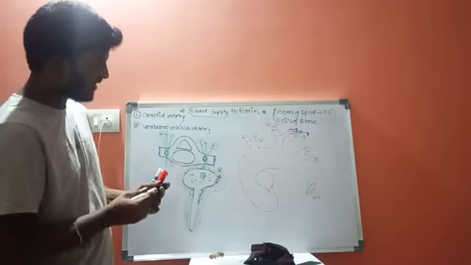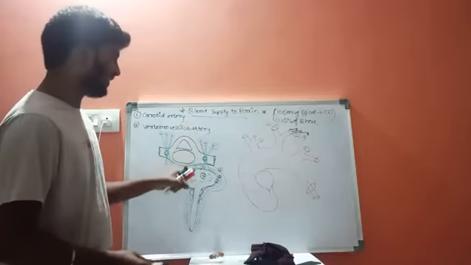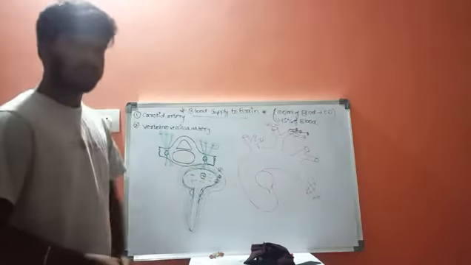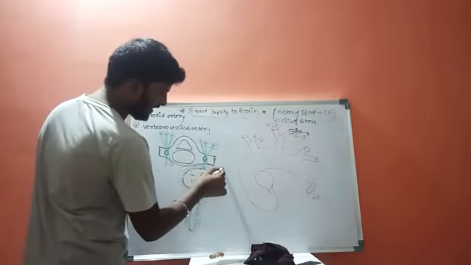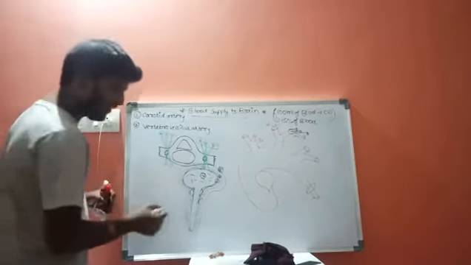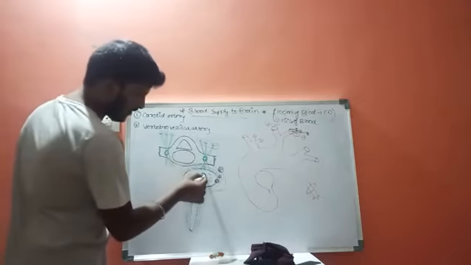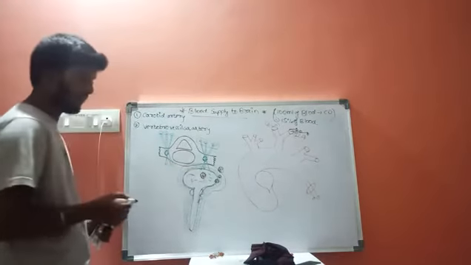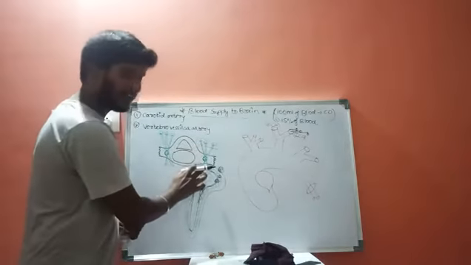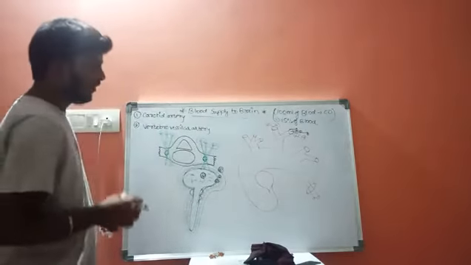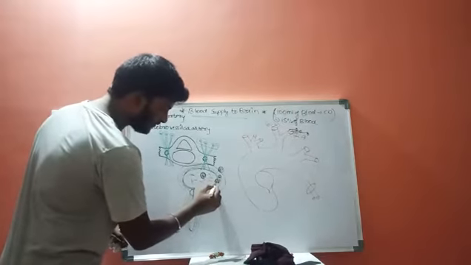Now, the arteries going towards the upper side, into the central nervous system, will not be located in the dura mater, will not be located in the inner layer pia mater, and will not be located in the white matter. The answer is that these arteries will be located in the cerebrospinal fluid.